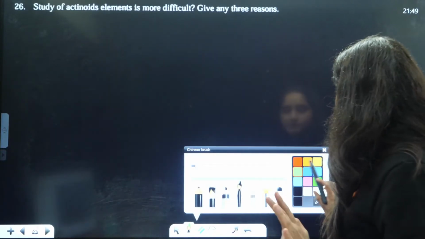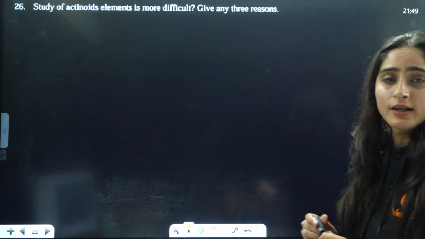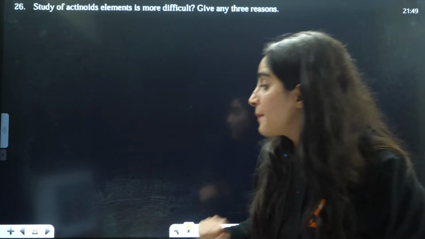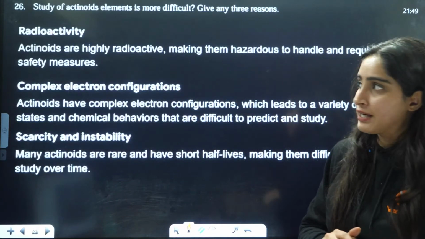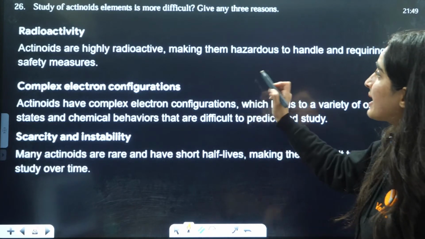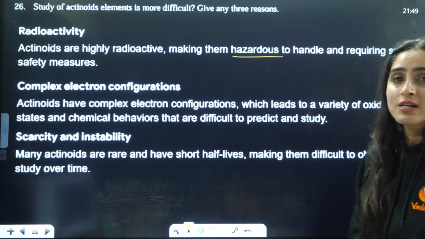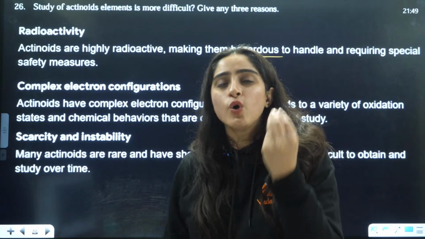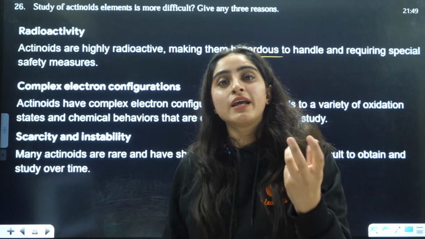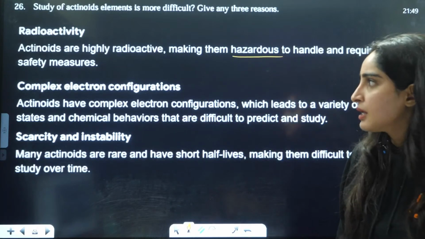Next: study of actinoid elements is more difficult. Why are lanthanoids easy to study? Because actinoids are radioactive in nature. Actinoids are highly radioactive, making them hazardous to handle and requiring special safety measures. It's not possible to handle radioactive elements which have very low half-life. So that's why it's not possible.